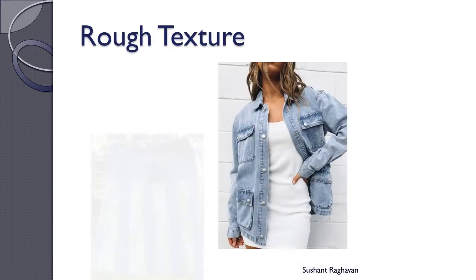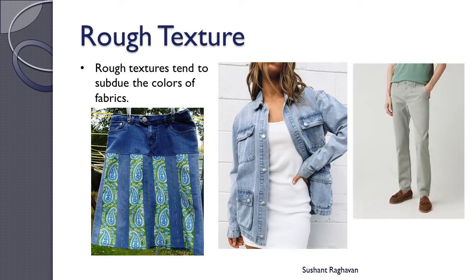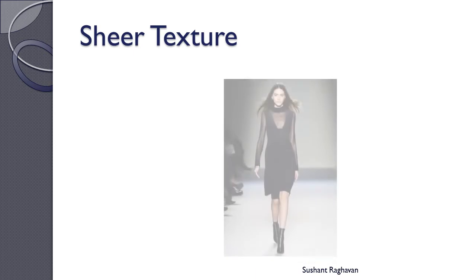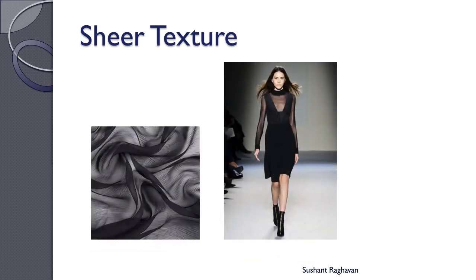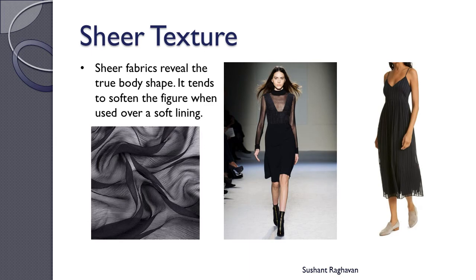Rough texture. Rough textures tend to subdue the colors of fabrics. Sheer texture. Sheer fabrics reveal the true body shape. It tends to soften the figure when used over a soft lining.